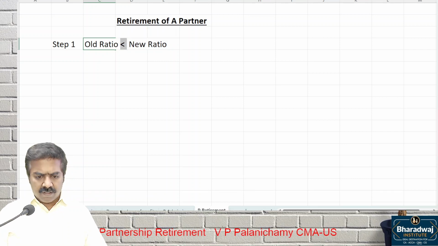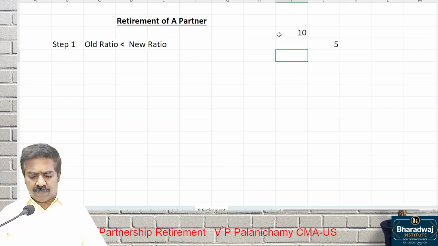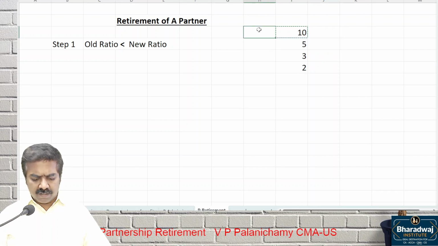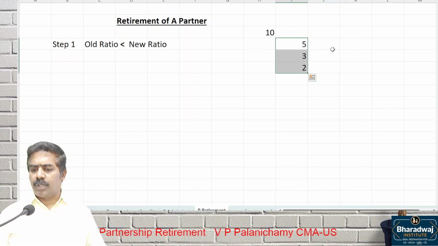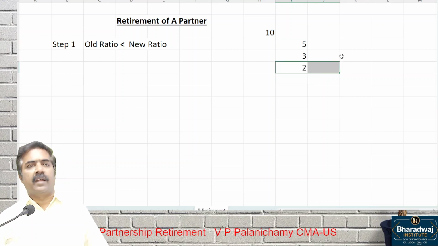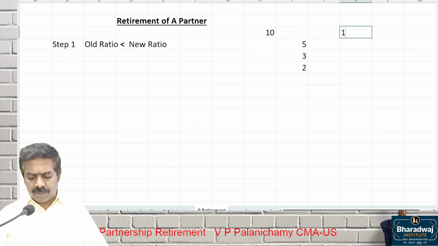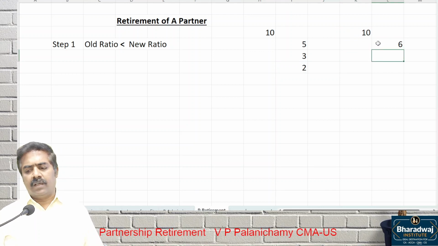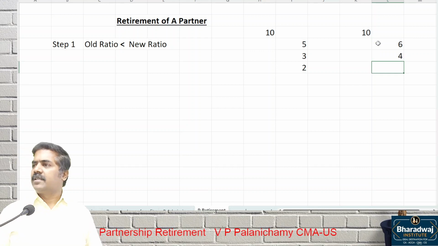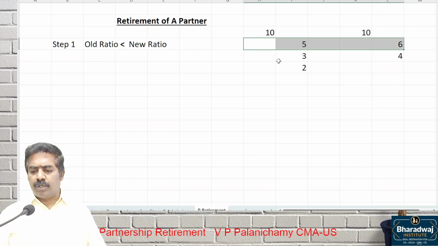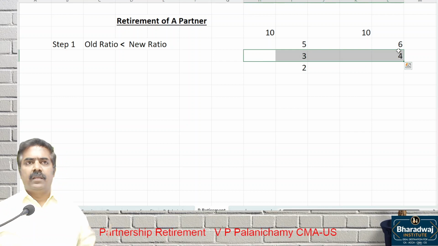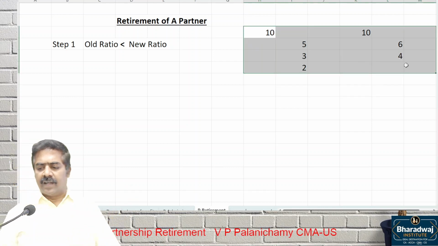For example, if 10 rupees profit is earned, old partners were sharing in 5:3:2. Let's assume the third partner retired. Now 10 rupees profit we make. This profit may be 6 rupees shared by the first partner and 4 rupees shared by the second partner. If you look at old ratio to new ratio, which ratio will be high? New ratio will be high. That's why we call it gaining ratio.